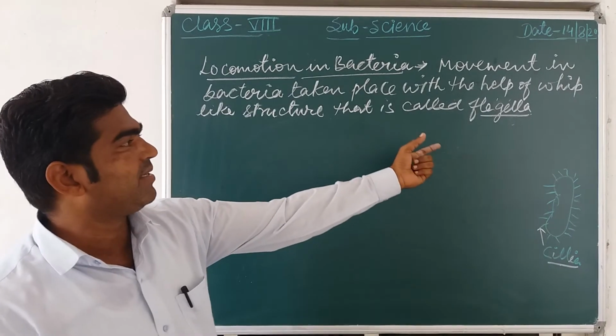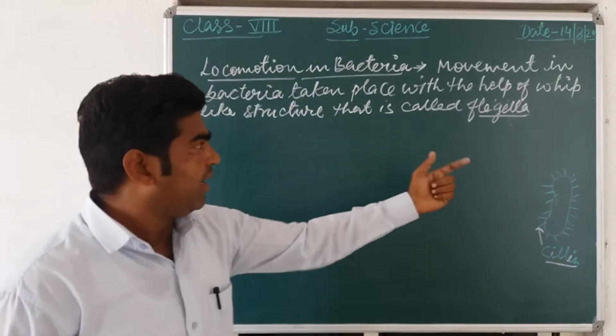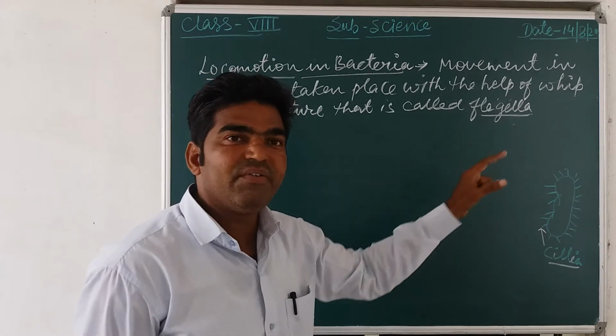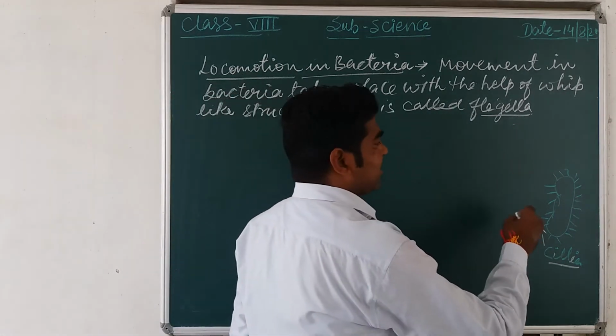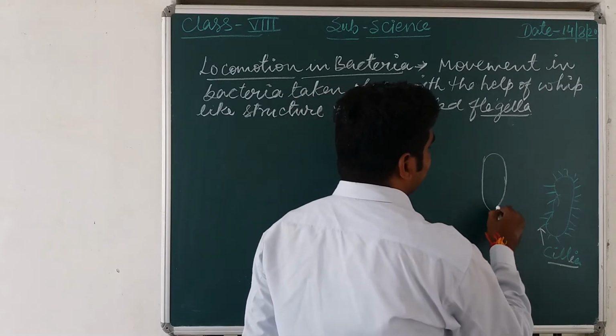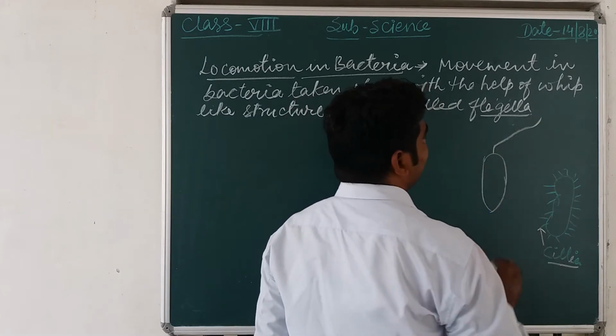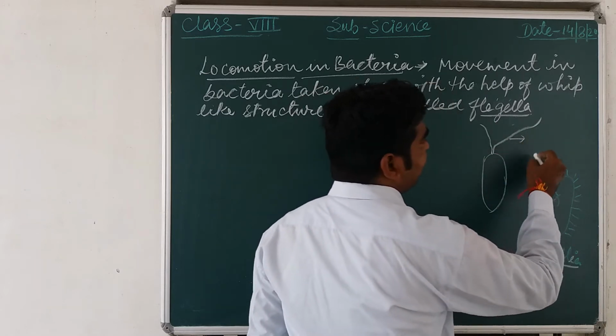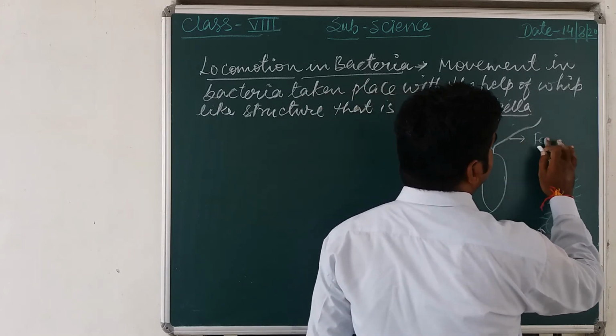But here in the bacterial cell, the movement or locomotion takes place with the help of flagella. This flagella is a whip-like structure. Suppose that this is a bacterial body and it has this whip-like structure. This is called flagella.